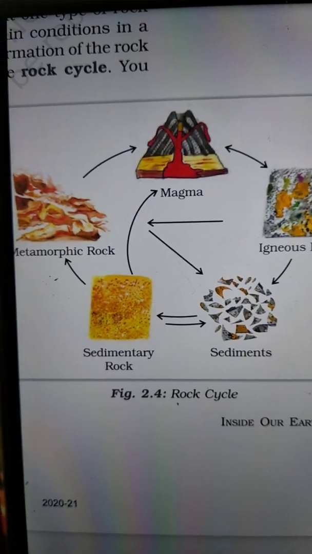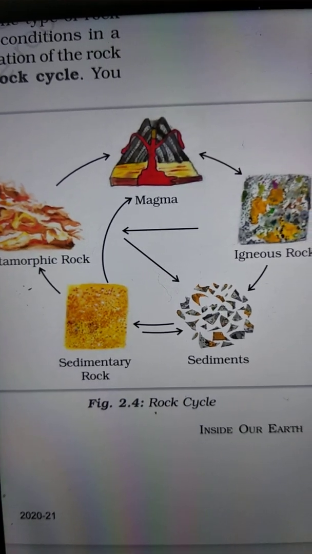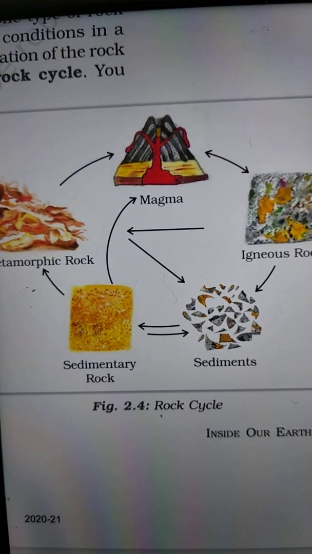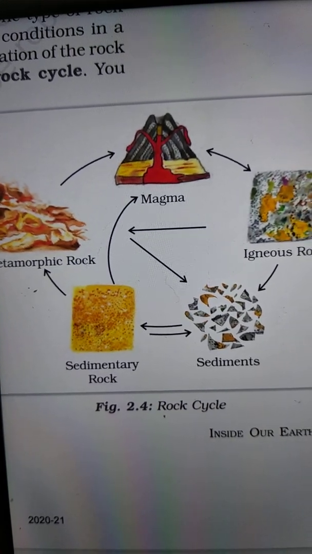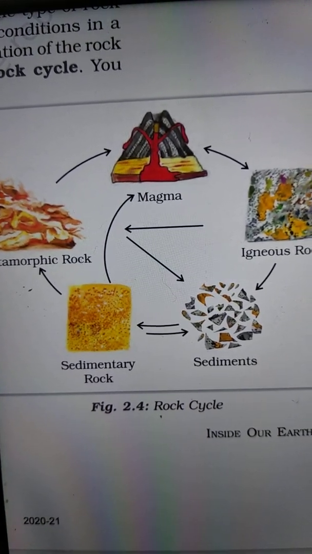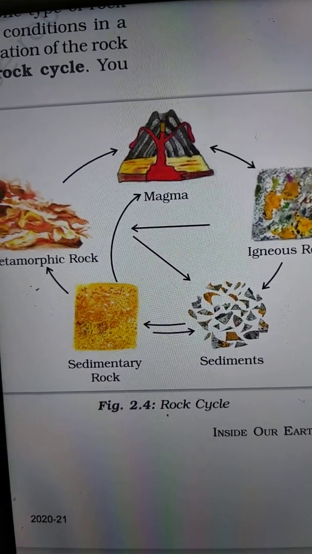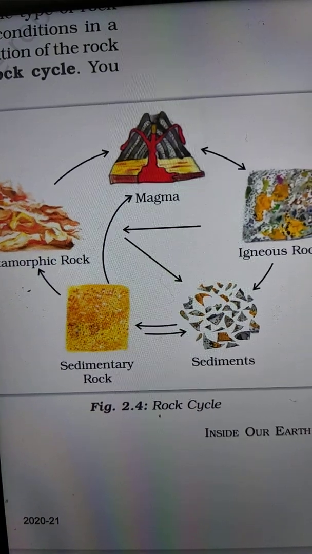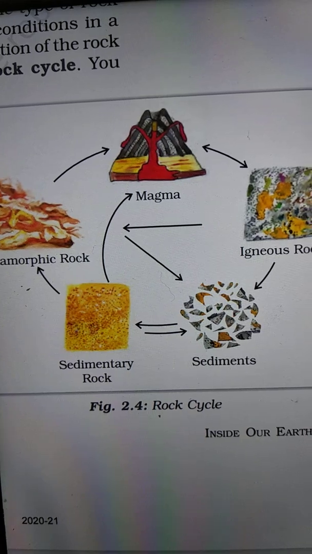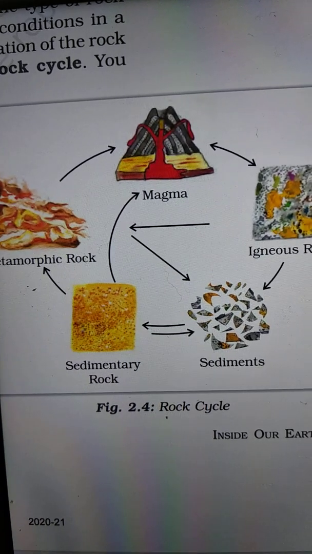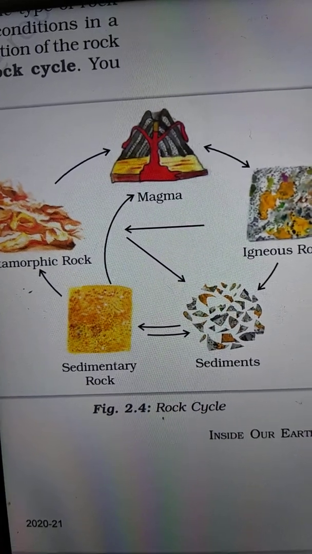Rocks are made up of different minerals. Minerals are naturally occurring substances which have certain physical properties and defined chemical composition. Minerals are very important to humankind. Some are used as fuels, for example coal, natural gas and petroleum. They are also used in industries, iron, aluminium, gold, uranium, etc. In medicine, in fertilizer.